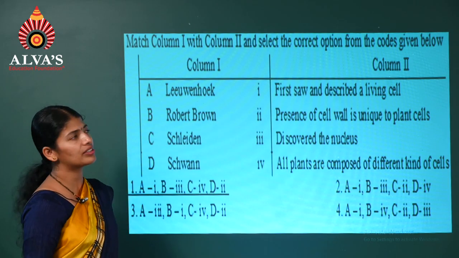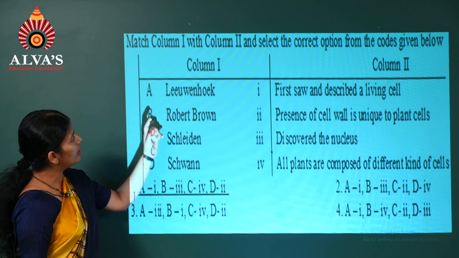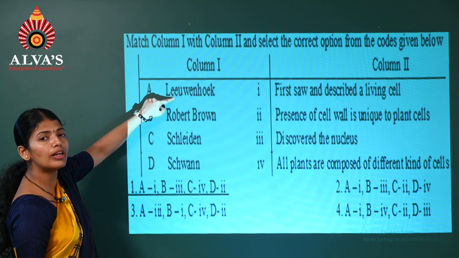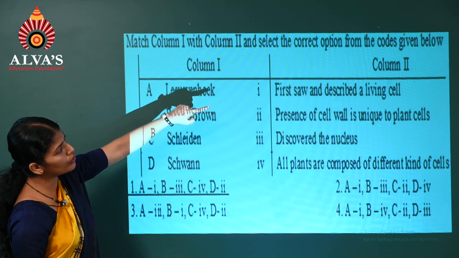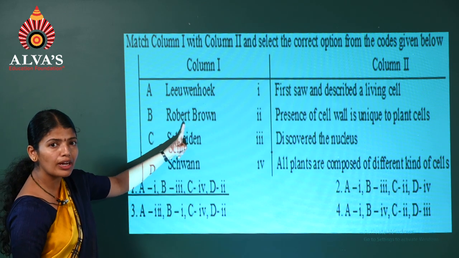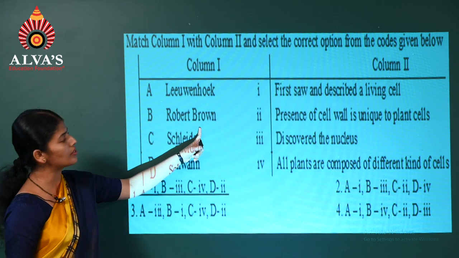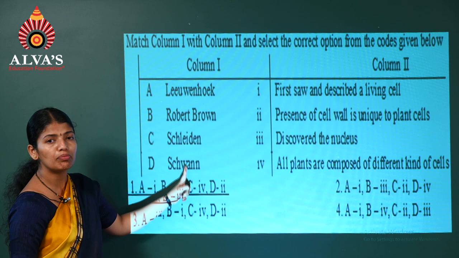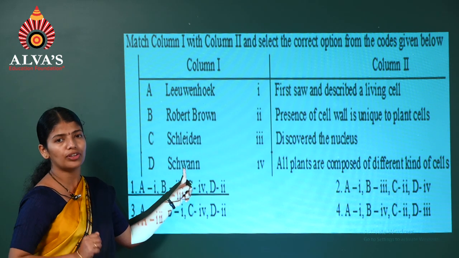Okay, now the third question, it's a match the following kind of question. See here, first name, Leeuwenhoek. Already we have discussed the first one, to see live cells. So which option can we select? First saw and described the living cell. Robert Brown, a very important name. He had discovered the nucleus. Schleiden and Schwann, very important to remember that they together formulated cell theory.